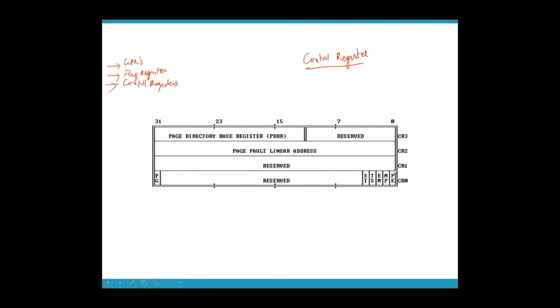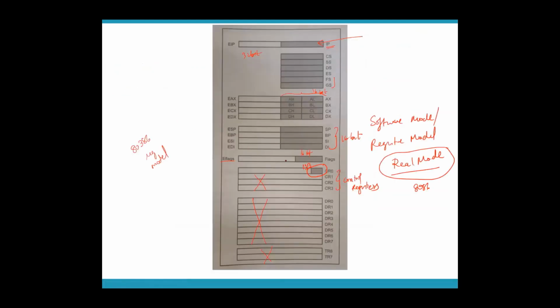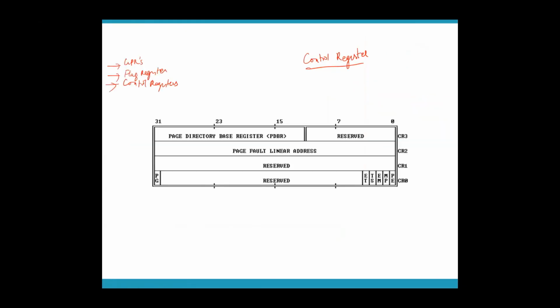Look at this diagram. In real mode, you have only this much portion of your CR0 available, that means the LSB of CR0. But in protected mode, you have CR0, CR1, CR2, and CR3 all available.